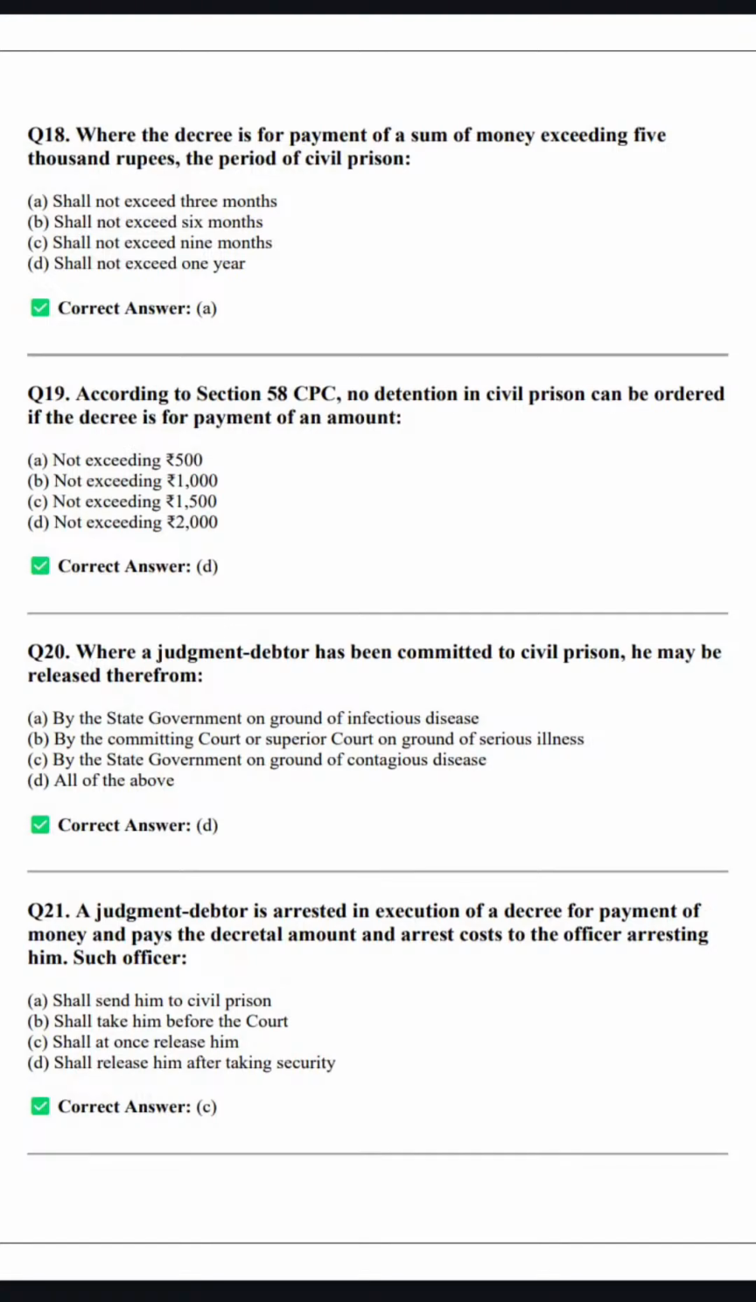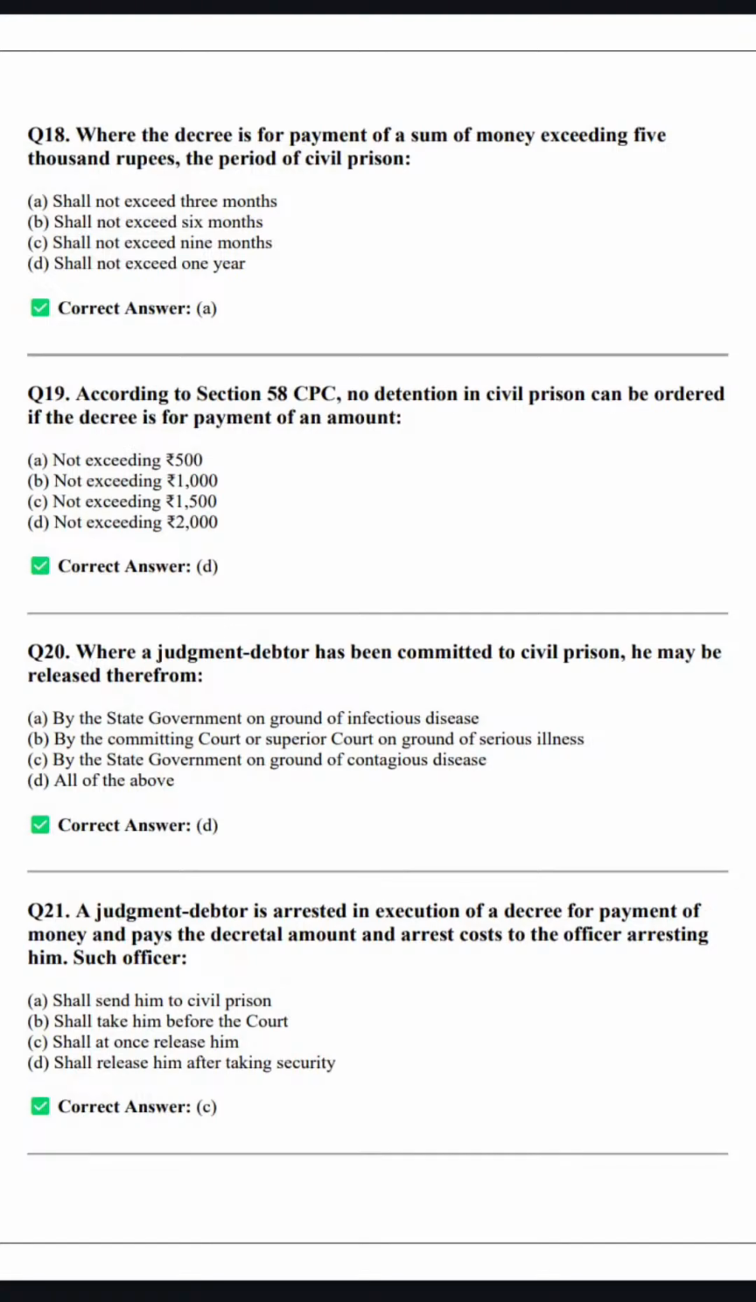So such officer shall at once release him, है ना? अगर कर देने के बाद ऑब्वियसली अगर वो सब कुछ पे कर देता, तो फिर उसको रिलीज कर दिया जाएगा. Very simple, right? Hope you are clear. So we have done question number 21.